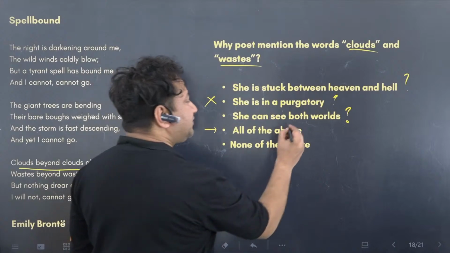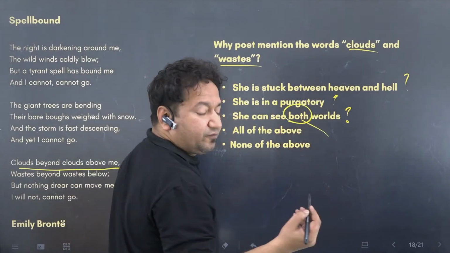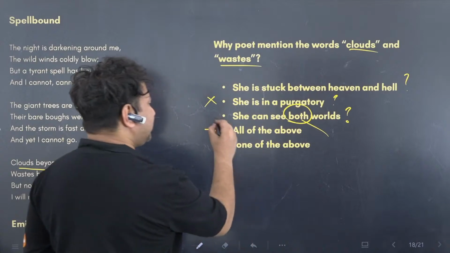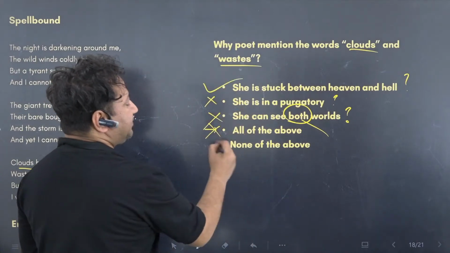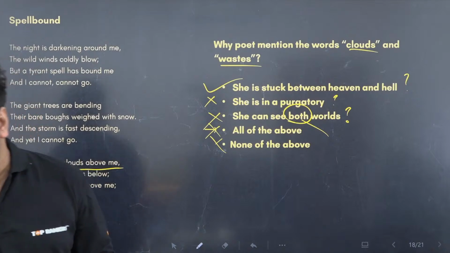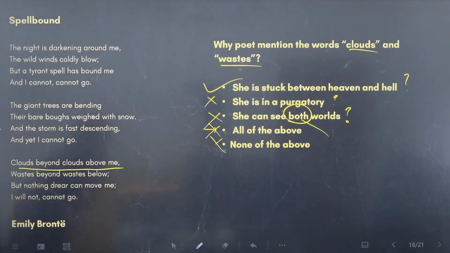She can see both worlds. Now, these both worlds are not known. Which both worlds are we talking about? That is why C is also wrong, and D, of course, is wrong. A is the most correct choice. The correct answer is A. You can get confused and mark D like Shallow did, I think. The answer is A. Clear? This can confuse people. So, that was the last poem for today.